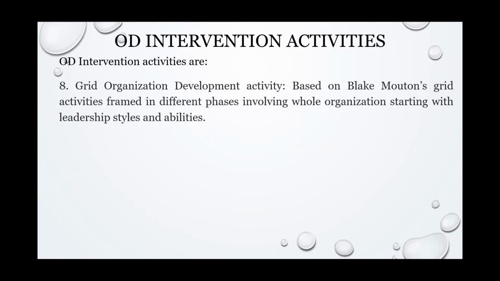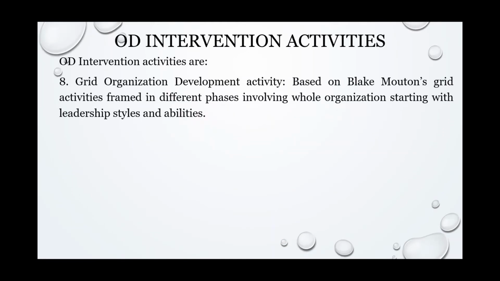Other intervention activities: grid organization development activity. This grid organization development activity is purely to improve organizational leadership style and abilities. So for people who are in leadership positions, these kinds of activities are developed. Obviously these activities involve the whole organization, but it starts with leadership styles and abilities.